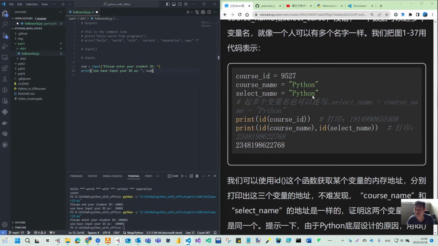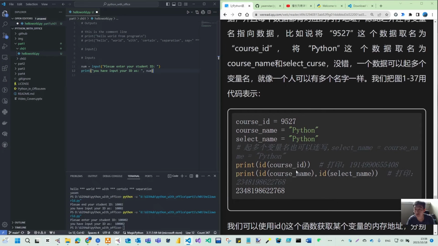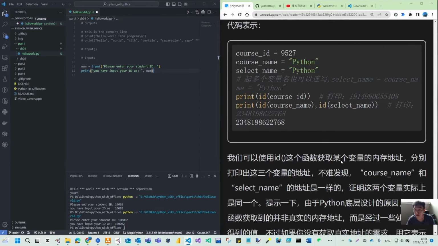And then ID, also called the ID function, gets the physical address in your memory. That's similar to the address operator in C or C++.